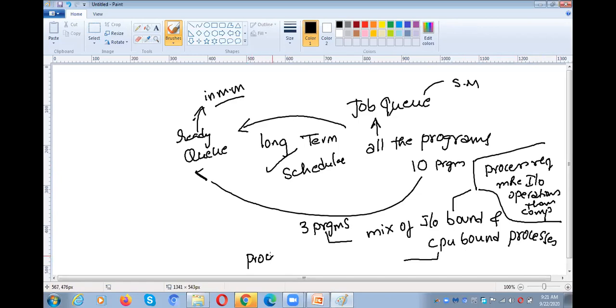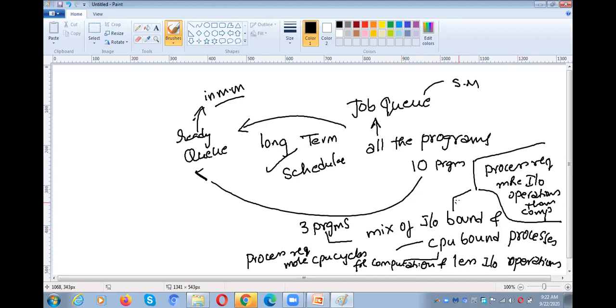That means the process requires more CPU cycles for computation and fewer IO operations. Okay, this is CPU bound and that is IO bound.